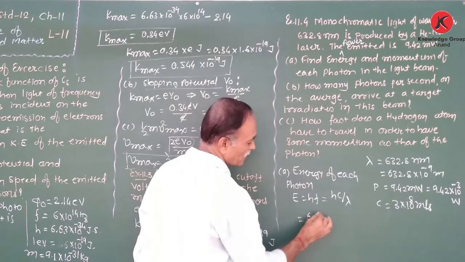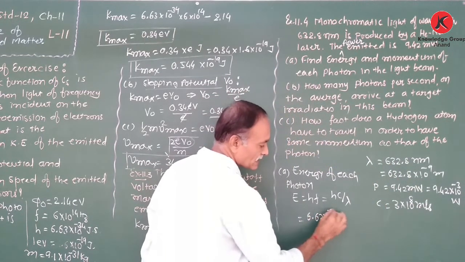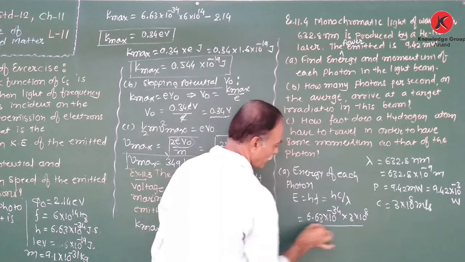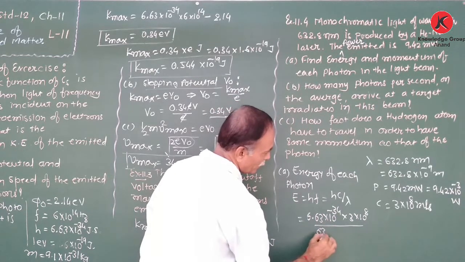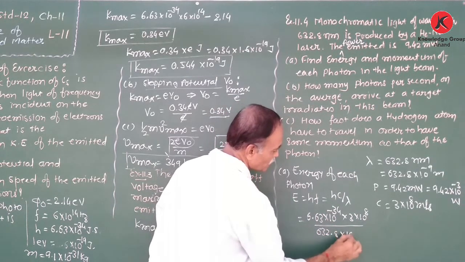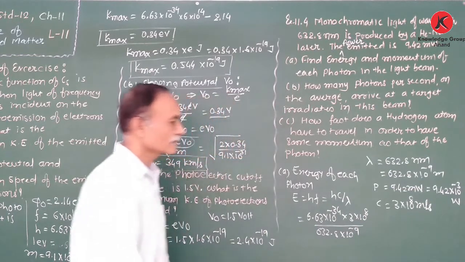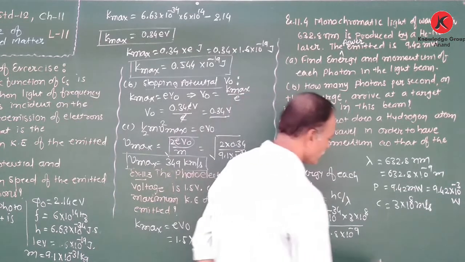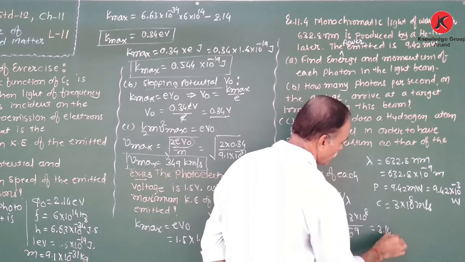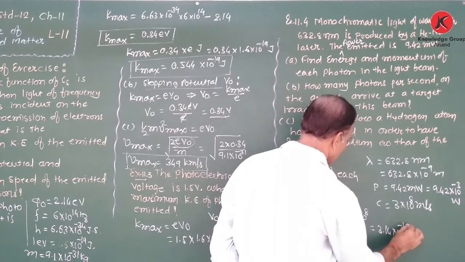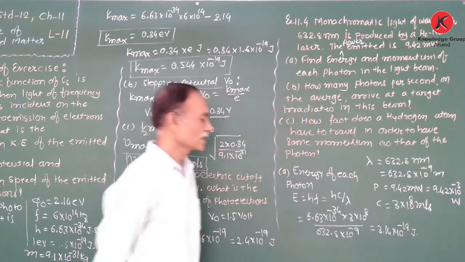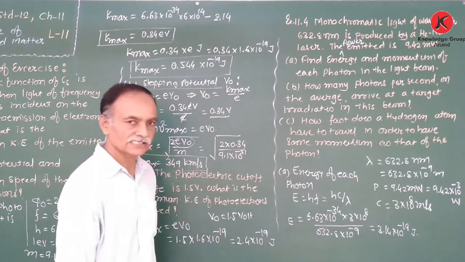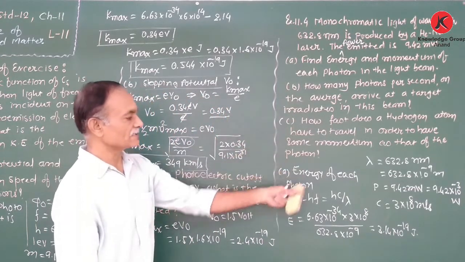Therefore, h is 6.63 into 10 raised to minus 34, into c, 3 into 10 raised to 8, upon lambda, 632.8 into 10 raised to minus 9. Thus we obtain the energy in joule as 3.14 into 10 raised to minus 19 joule. So that is the energy of each photon.